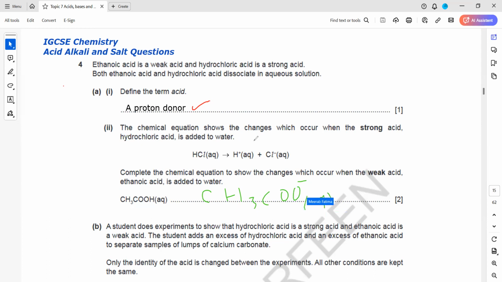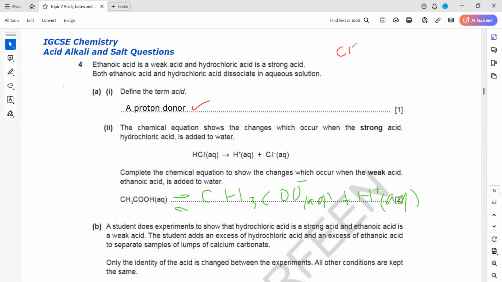The chemical equation shows the dissociation of a strong acid, hydrochloric acid. We have to dissociate ethanoic acid. So even ethanoic acid, methanoic acid, propanoic acid. It's very good if you put a reversible reaction for weak acids, because strong acids ionize completely, that's why we draw the arrow in one direction. But weak acids ionize partially.